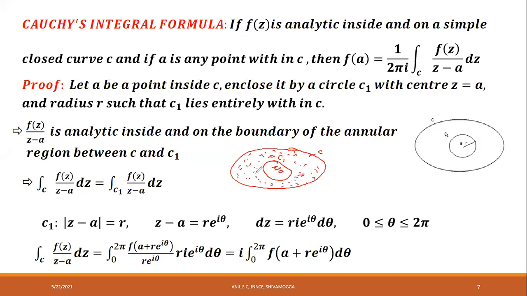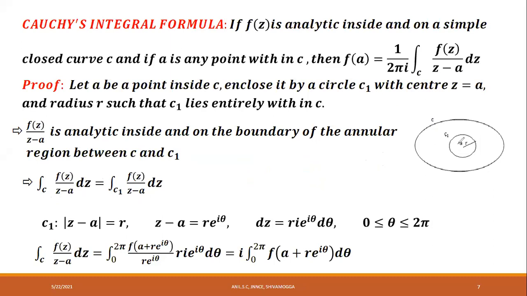F of z is analytic in the annular region between C and C1. Then by the consequence of Cauchy's theorem, there is no difference between integral over C and integral over C1. We proved this in the earlier class. They are one and the same. Therefore, integral over C f of z divided by z minus a into dz is equal to integral over C1 f of z divided by z minus a into dz. This is by the consequence of Cauchy's theorem.